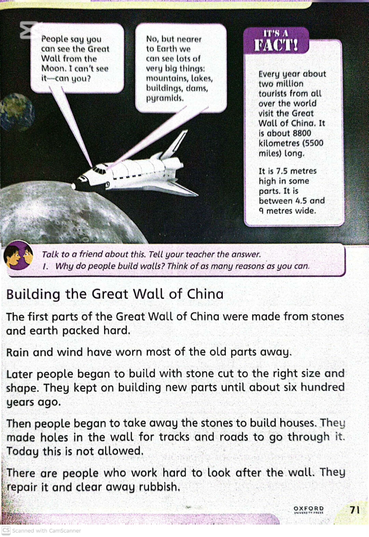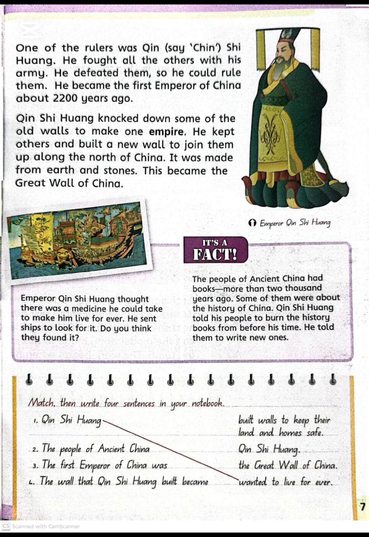Now, the next heading on the next page, that is The First Emperor of China. There were many groups of people in ancient China. Each group had its own land and ruler. They built walls to help keep their land and homes safe from attack. Again, from the next page, one of the rulers was Qin Shi Huang. He fought all the others with his army. He defeated them so he could rule them. He became the first emperor of China about 2200 years ago.